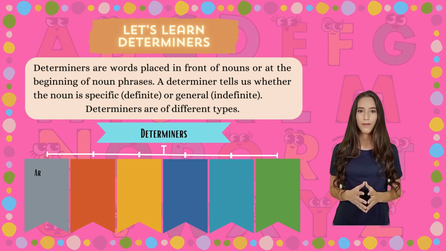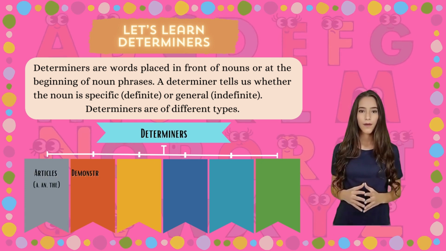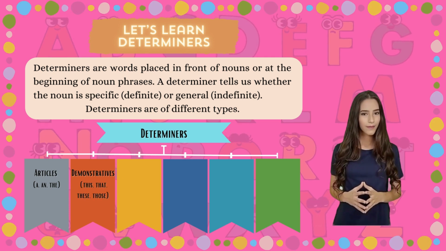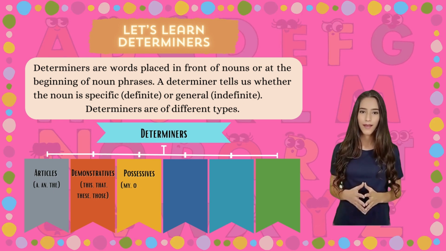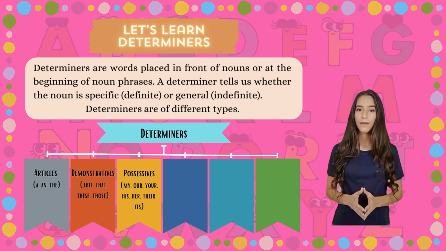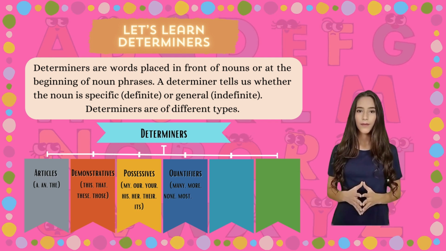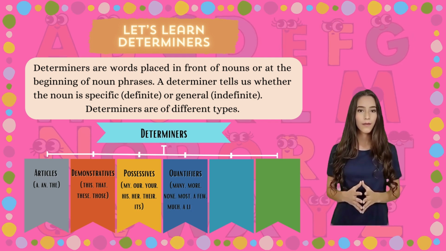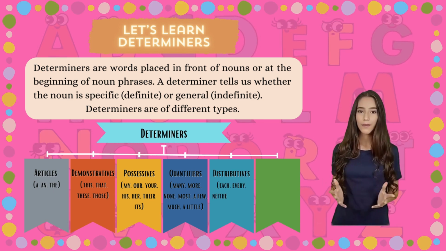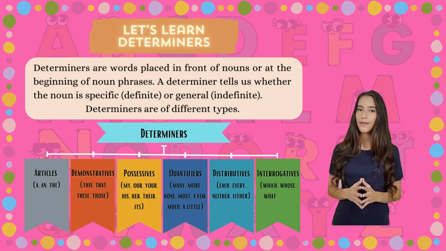Determiners. Articles: a, an, the. Demonstratives: this, that, these, those. Possessives: my, our, your, his, her, their, its. Quantifiers: many, more, none, most, a few, much, a little. Distributives: each, every, neither, either. Interrogatives: which, whose, what, how.